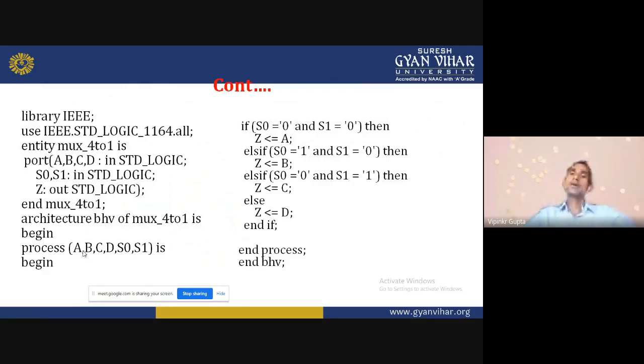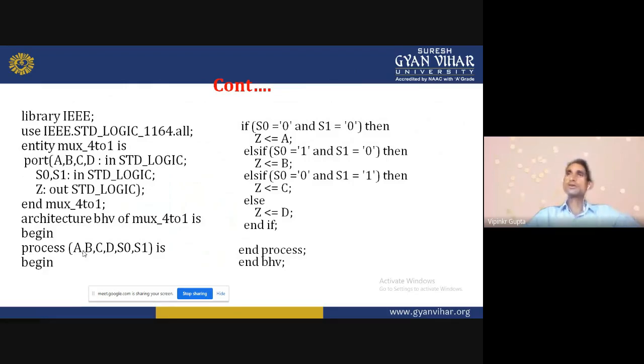We are writing the program in behavior modeling. When writing in behavior modeling, first we understand the truth table, which depends on the selection lines. When S0 S1 is equal to 0 0, then A will be selected.